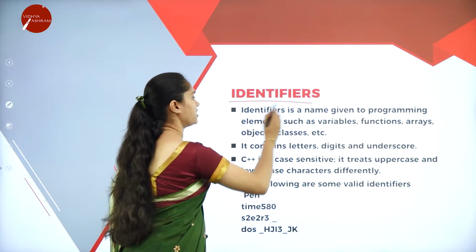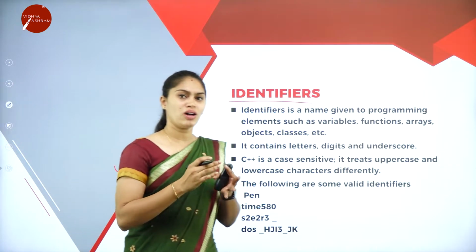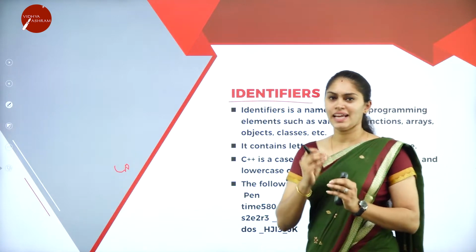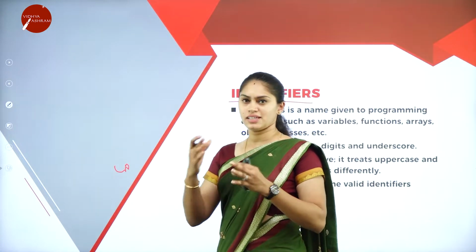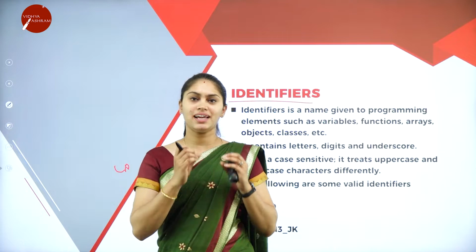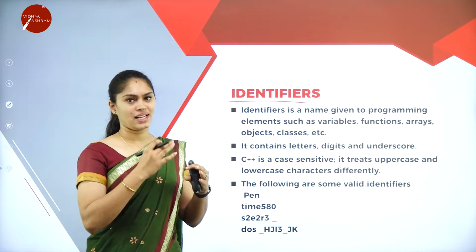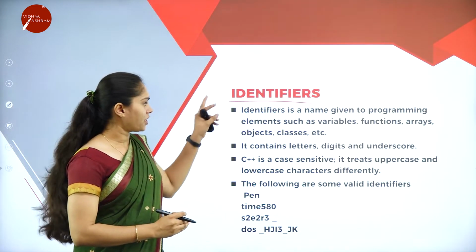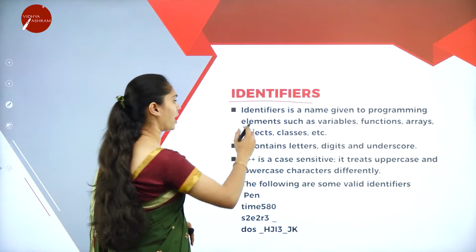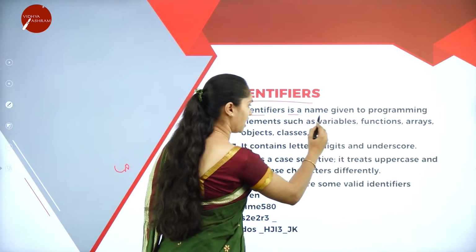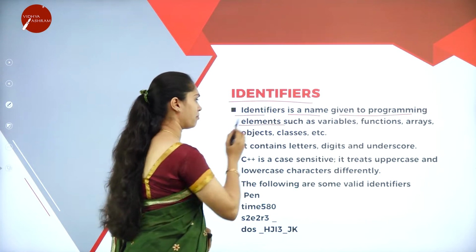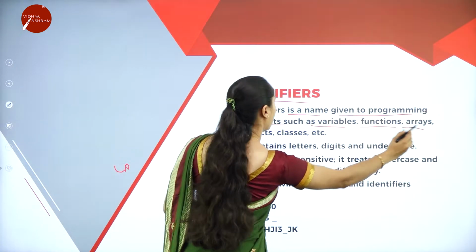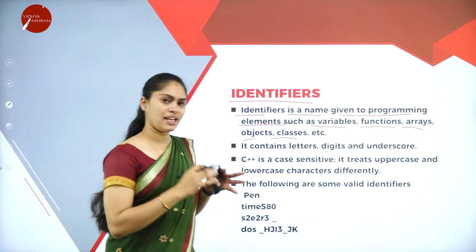Now we'll see about identifiers. We all have names, right? Why do we have a name? Mainly in order to recognize a person or a place, anything. So naming is mainly in order to recognize and to call that one. When it comes to an identifier, it is a name given to programming elements. Those elements can be variables, functions, arrays, objects, classes, anything.